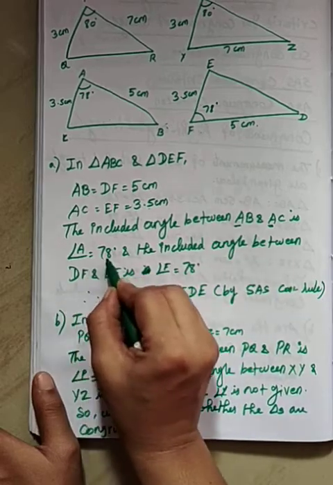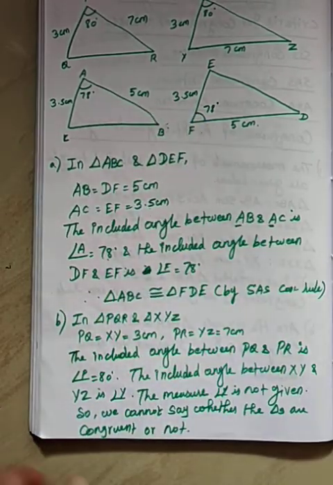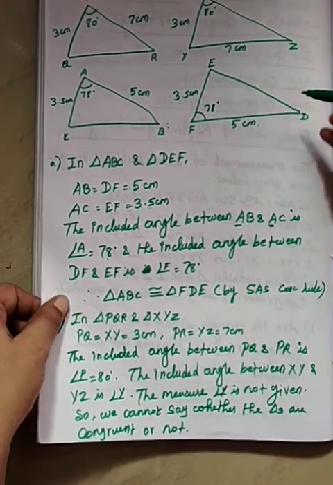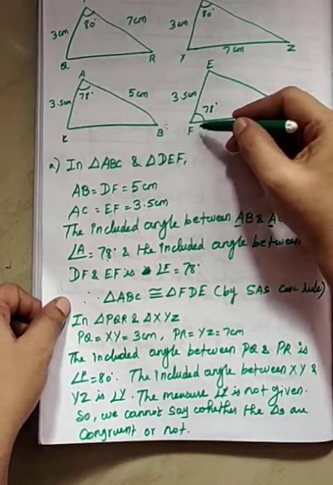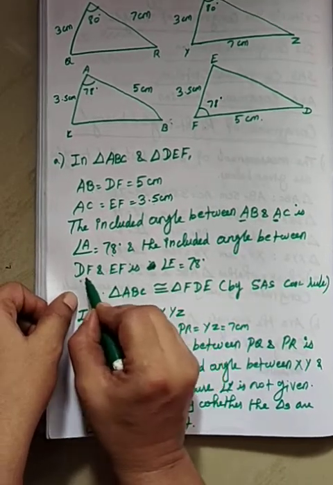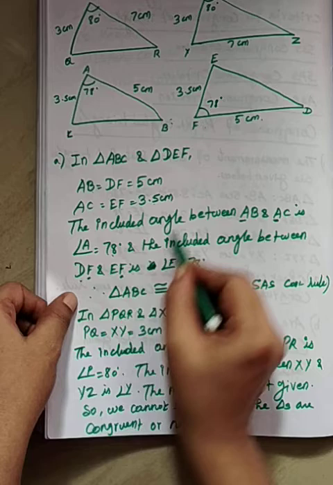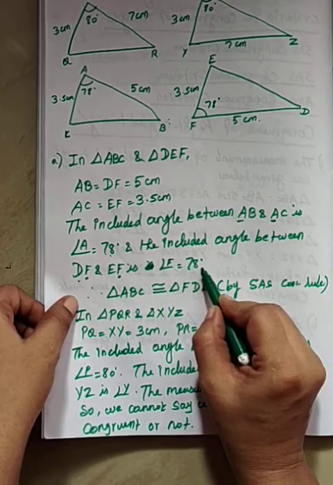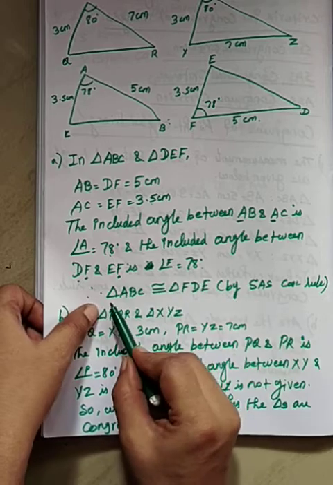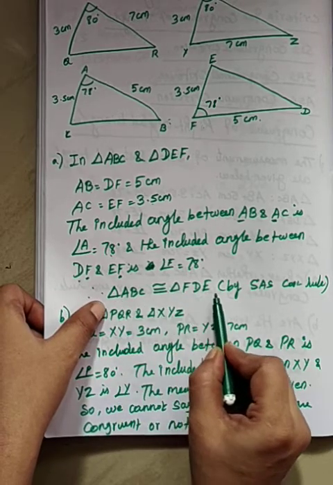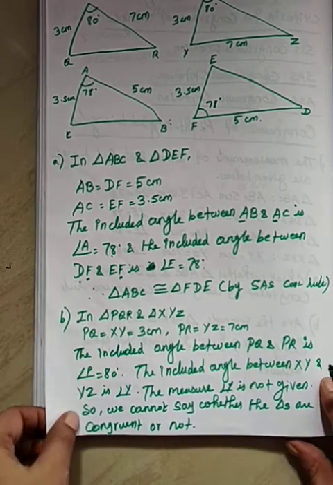So the angle A equal to 78 degree. The included angle between DF and EF, F is the common. So we can say F is equal to 78 degree. Clear? So the triangle ABC is congruent to the triangle FDE by SAS congruent rule.